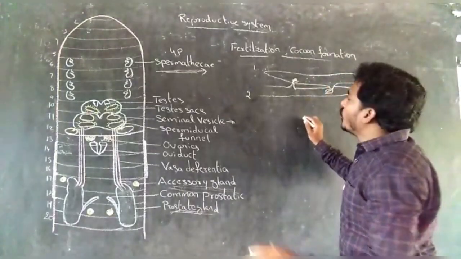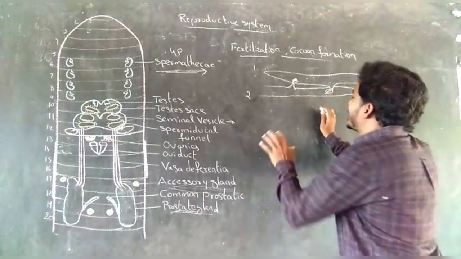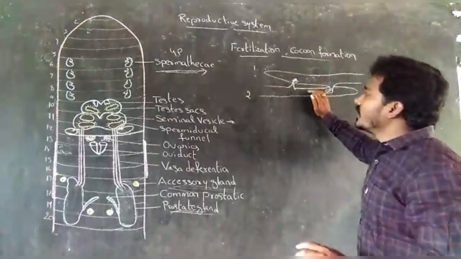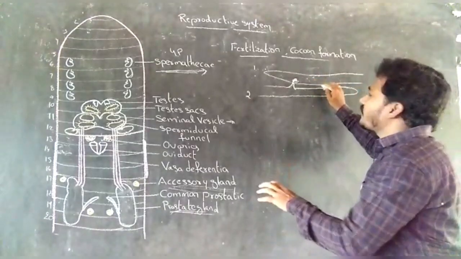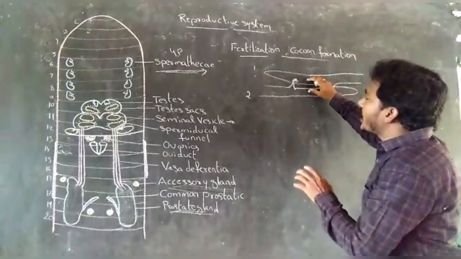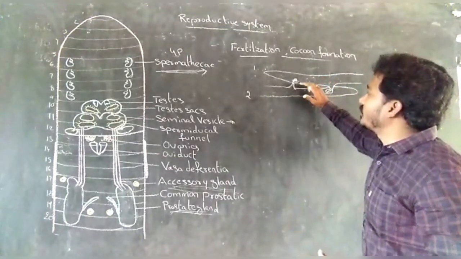Only spermatophores are exchanged between the two earthworms. After the exchange, these two earthworms separate from each other.